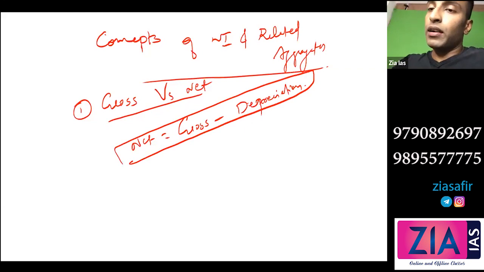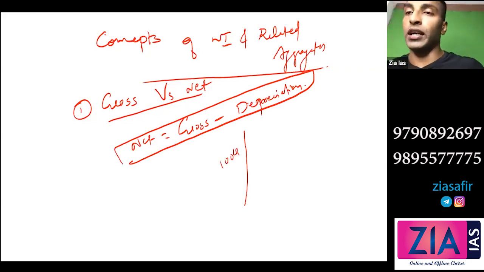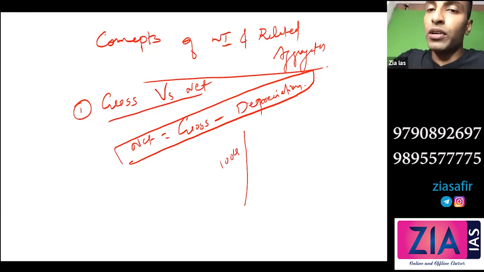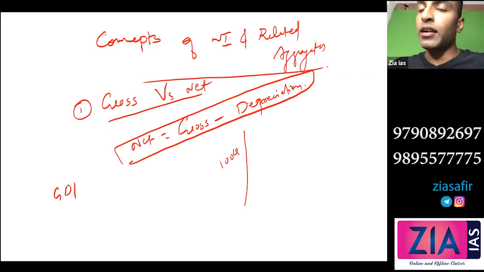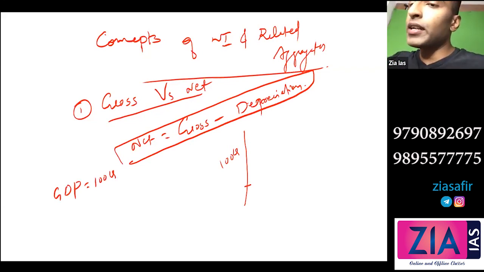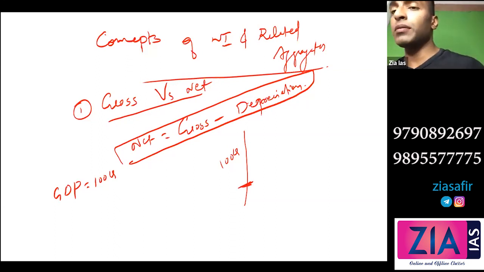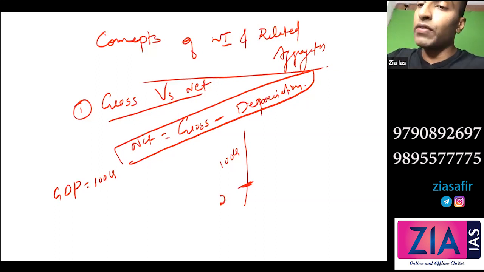Okay, for example, there is a production. Let's suppose there is a company. The company had a production of 100 crore. So total income generated or total production is 100 crore. So what will be added to GDP? When we talk about GDP, what will be added here? The entire production will be added, right? So GDP will be 100 crore here. But let's suppose in this production, there is, let's say, 20% depreciation. Depreciation means to undertake production, you need machineries and everything. So 20 crore depreciation will be there here.